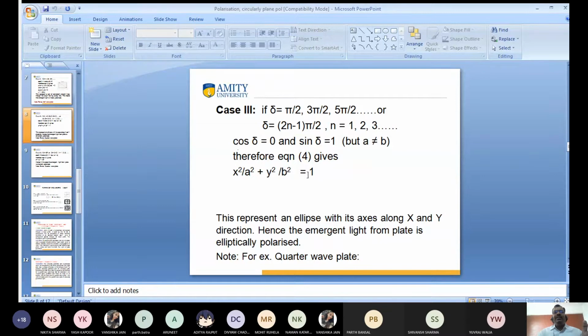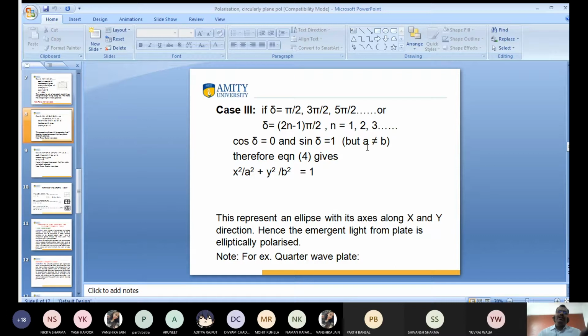Substituting these values in equation 4, we get x square by a square plus y square by b square is equal to 1. The angle is pi by 2. This represents an ellipse. It means that when light passes through a quarter wave plate, we get elliptically polarized light. But the condition is del equal to pi by 2.